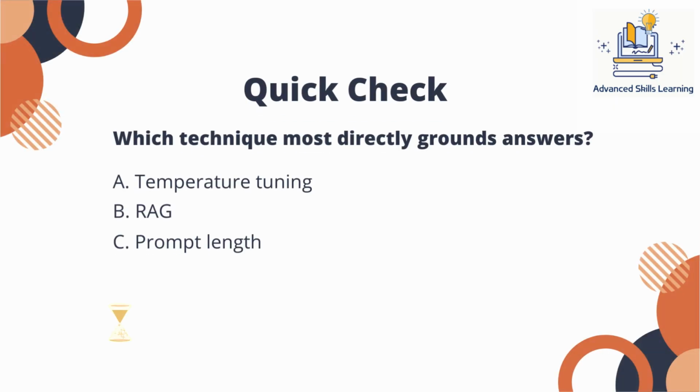Quick check, 2 seconds. Which technique most directly grounds model responses? A. Temperature tuning. B. Retrieval augmented generation. C. Prompt length. Keep your guess. The answer is B. Retrieval augmented generation.